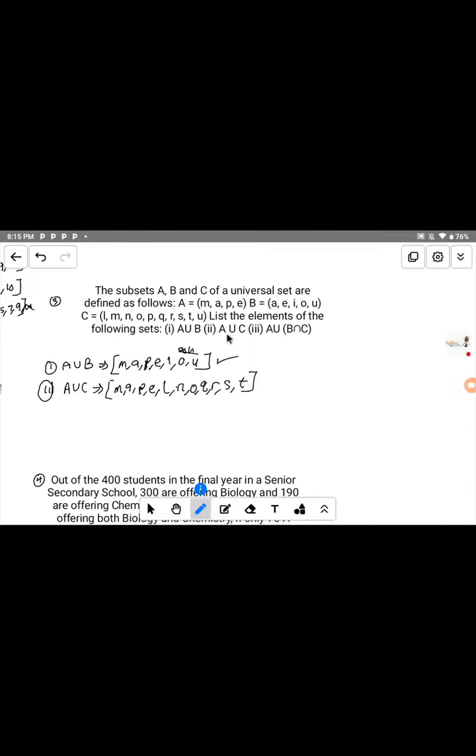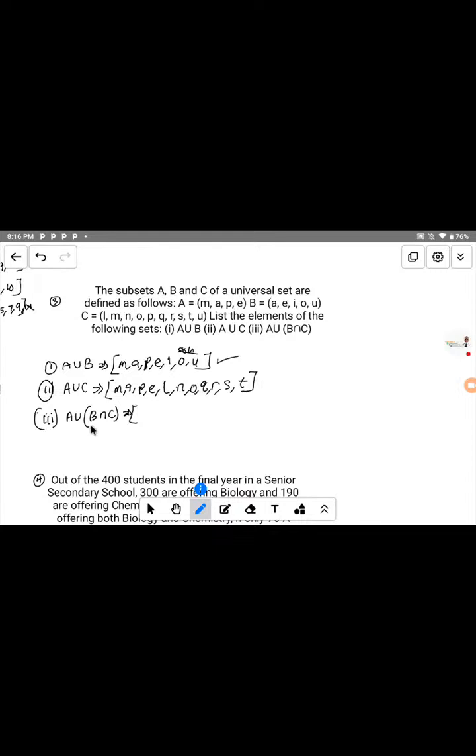Now let's move to Roman figure 3. In Roman figure 3, we're told to find A union open bracket B intersect C.